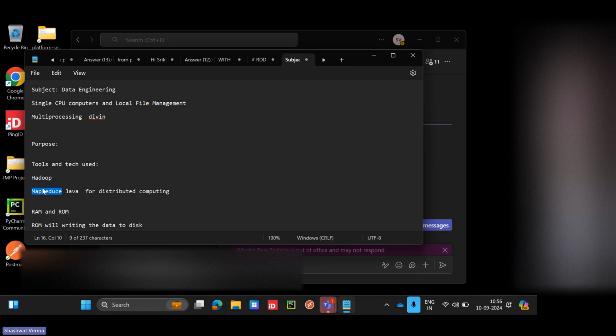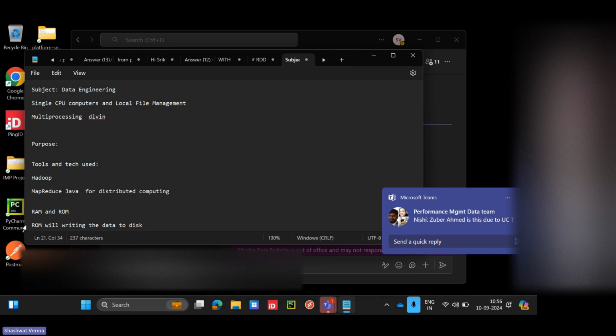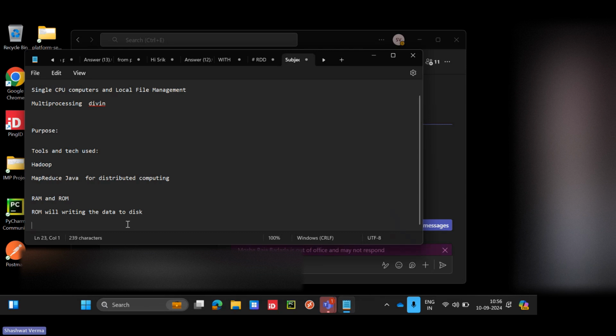So MapReduce was requiring writing the data to the hard drive first. Then it was doing the processing. This writing to ROM is expensive. It will take time. There are chances of crashing, and sometimes corruption, because many times different clusters are involved when you are writing the data. So it depends on the hardware. We are too dependent on hardware, right?